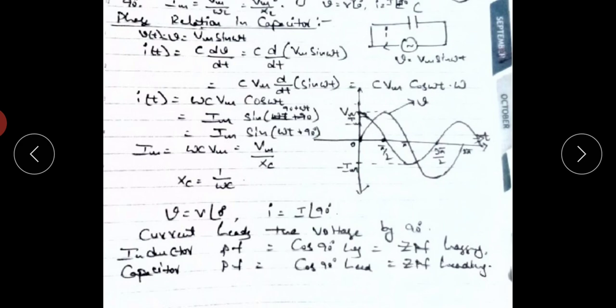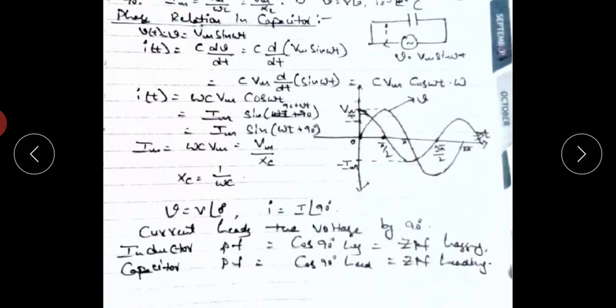Now the power factor. We know that power factor equals cos of the phase angle. In an inductor, the phase angle equals 90 degrees lagging. In a capacitor, the phase angle equals 90 degrees leading. So the inductor power factor equals cos 90 degrees lagging, and cos 90 equals 0, so it is called zero power factor lagging. For the capacitor, the phase angle equals 90 degrees leading, so cos 90 degrees leading equals ZPF leading, or zero power factor leading.